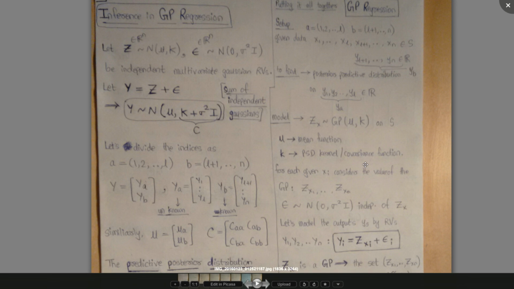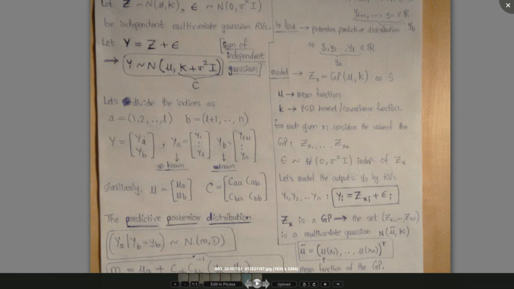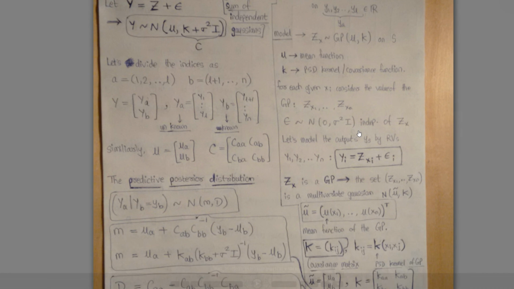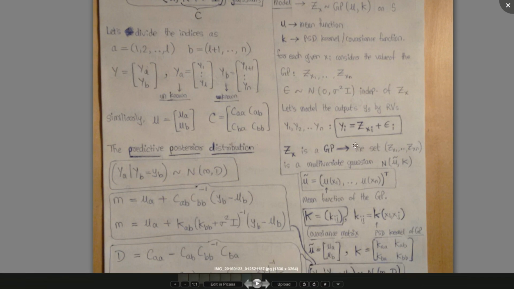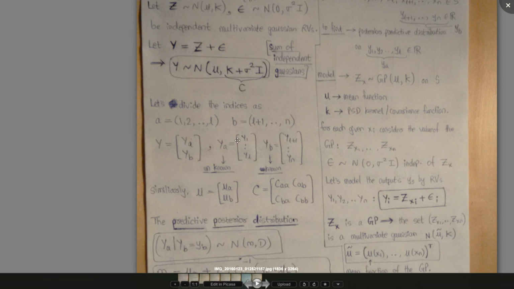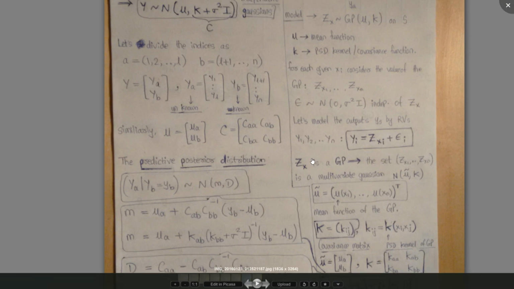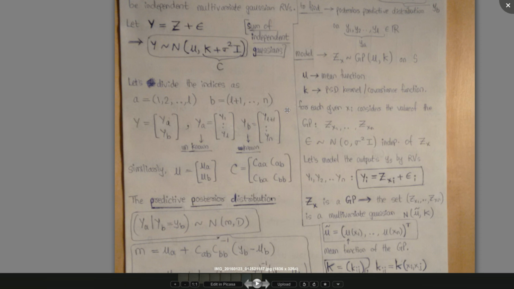Okay, and now what we say is, this was something that confused me, we define a certain mean function and a certain covariance function, and we say that z is a Gaussian process defined by these. And epsilon is a multivariate normal with this, and consequently what we can say is, this capital Y, which is this vector from y1 to yn, is normally distributed with mean, okay, this is a little confusing, I'll just stop and do it again.